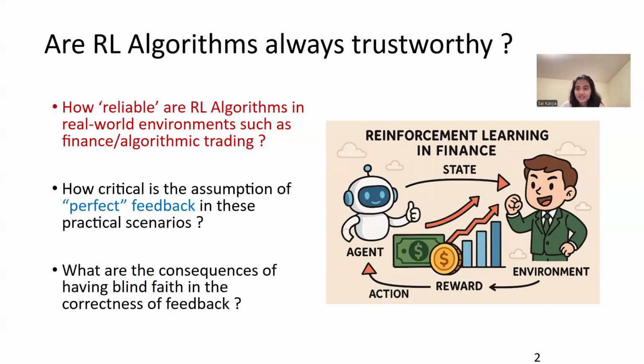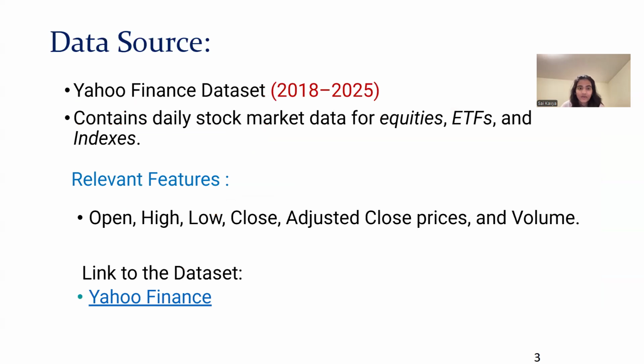The data source that we used is the Yahoo Finance data from 2018 to 2025, which contains the daily stock market data for equities, ETFs, and indexes. The relevant features are open, high, low, close, and adjusted close prices and the volatility. We have also attached a link to the data set.